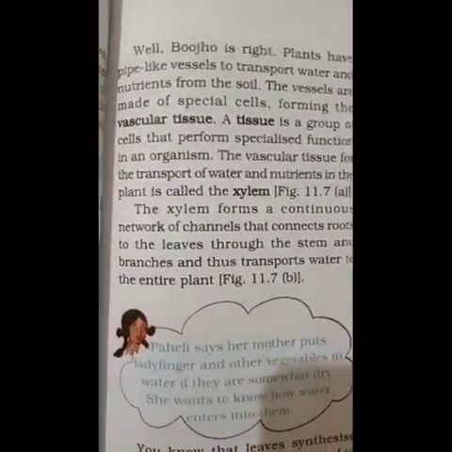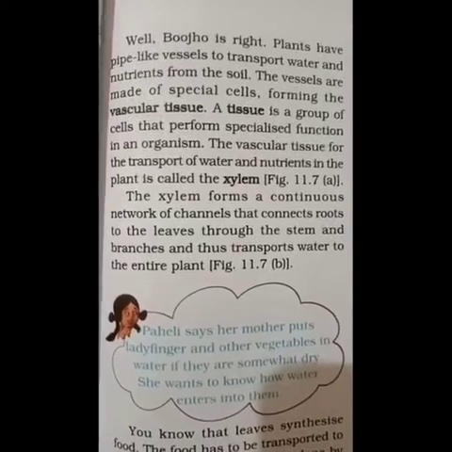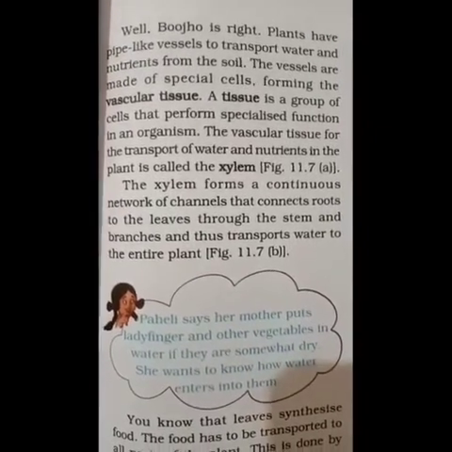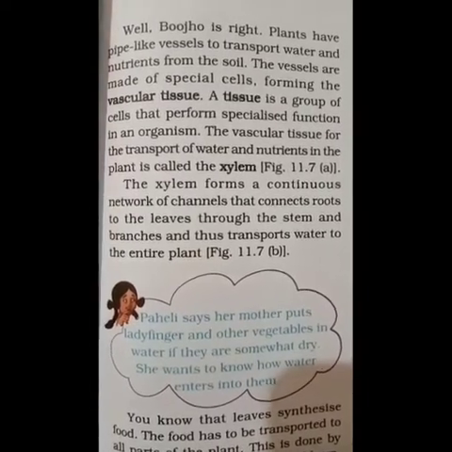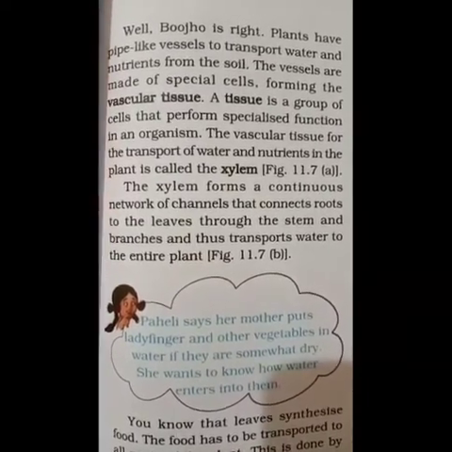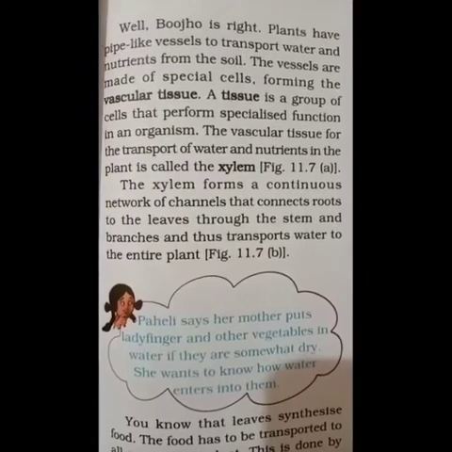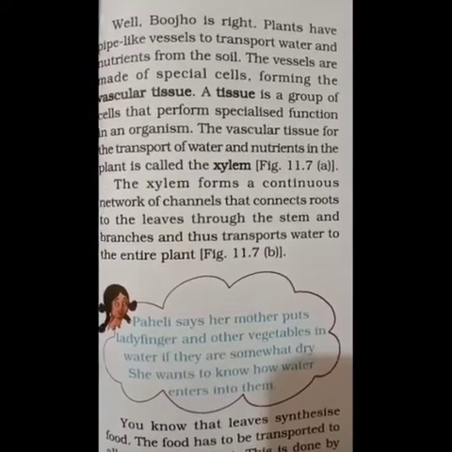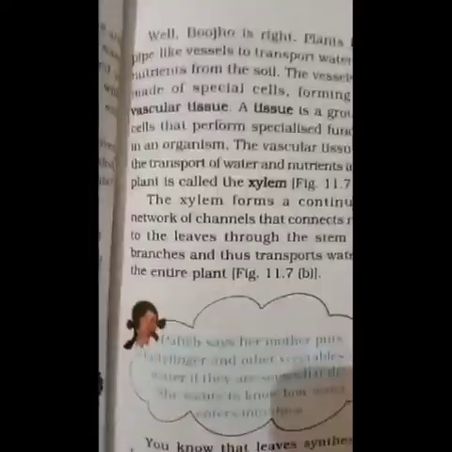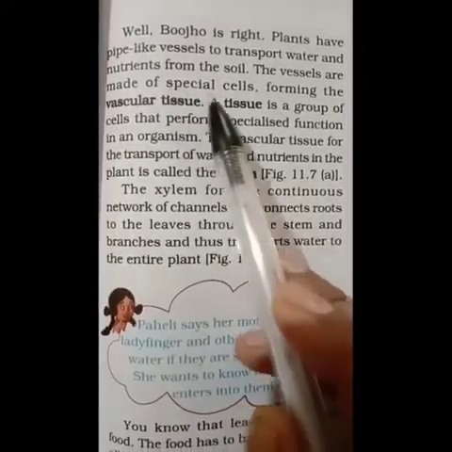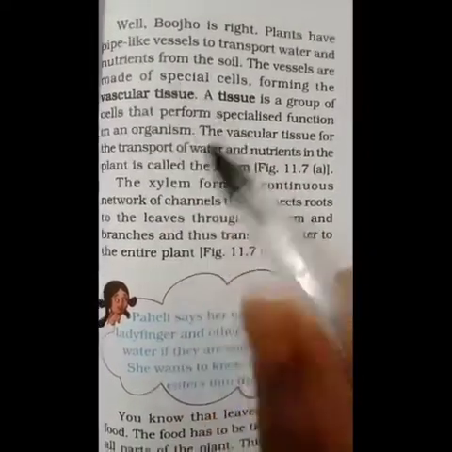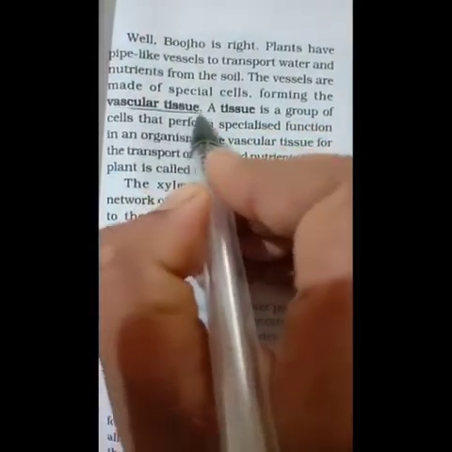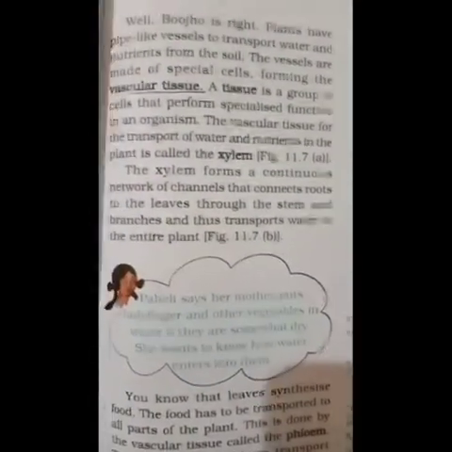If you look into a microscopic view of plant cells, we can see the pipe-like vessels which are meant for the transportation of water molecules and nutrients from the soil. These vessels are made up of special cells that form the vascular tissue. We call it vascular tissue.